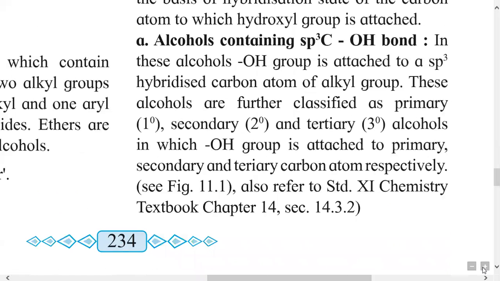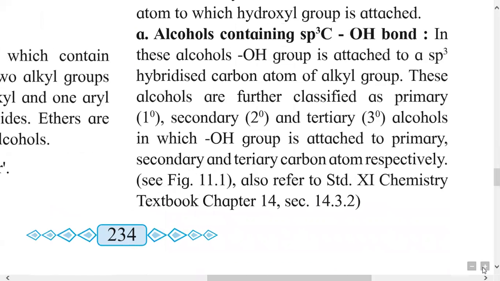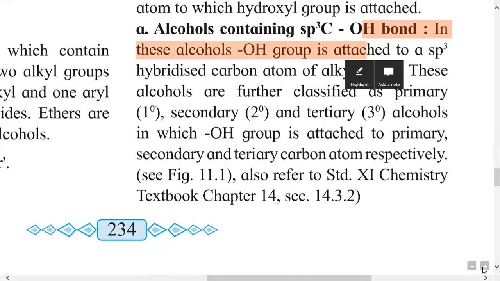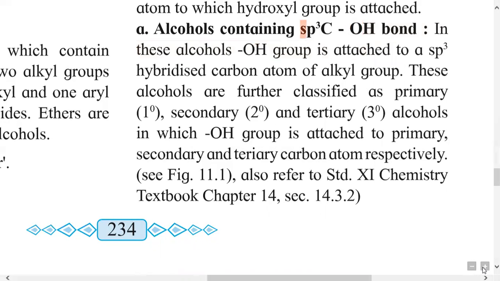The first type is alcohols containing OH group bonded to sp3 hybridized carbon. sp3 hybridized carbon means a carbon which is bonded by single bonds, to which OH group is bonded. So this type of alcohol is called an alcohol containing sp3 hybridized carbon.